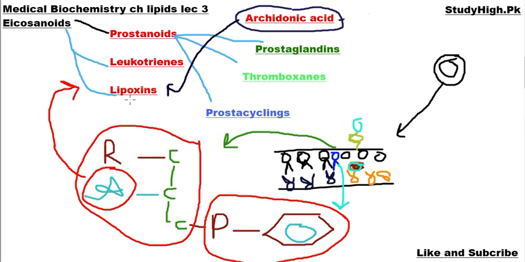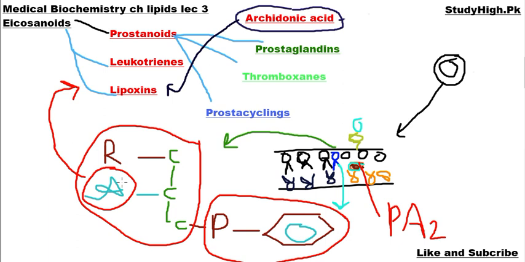So if someone asks you what are the sources of arachidonic acid? The first is phosphatidylinositol. And what is the role of phospholipase A2? The role of phospholipase A2 is that it is involved in the release of arachidonic acid from phosphatidylinositol, which is also a component of phospholipids of the cell membrane.